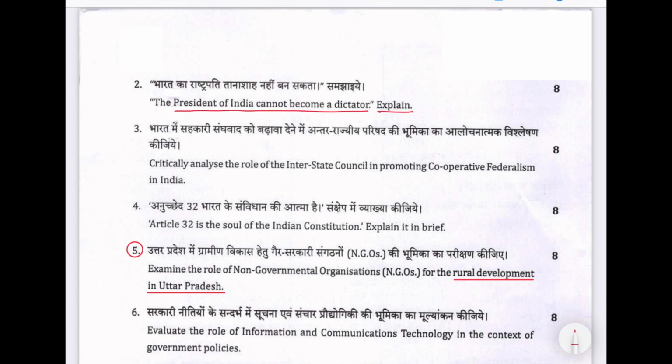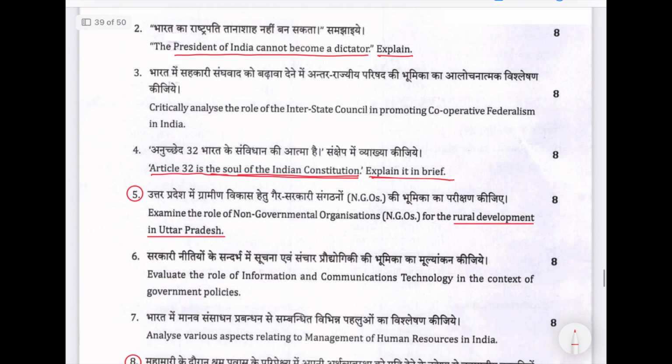So in polity, Article 32 is the soul of the Indian Constitution. Explain it in brief. Okay, Ambedkar said this: Article 32 is the soul of the Indian Constitution. Explain. Straightforward question. No need to be afraid of this descriptive pattern.